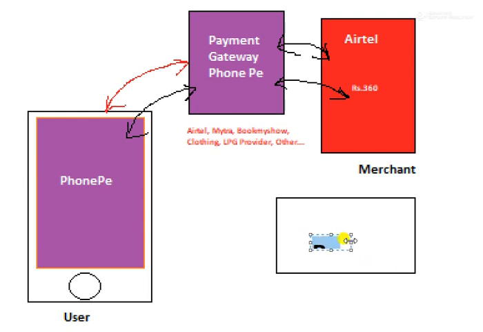Just try to remember this. When the user confirms the request generated by the payment gateway for buying the product, this payment gateway will transfer the request to the bank.